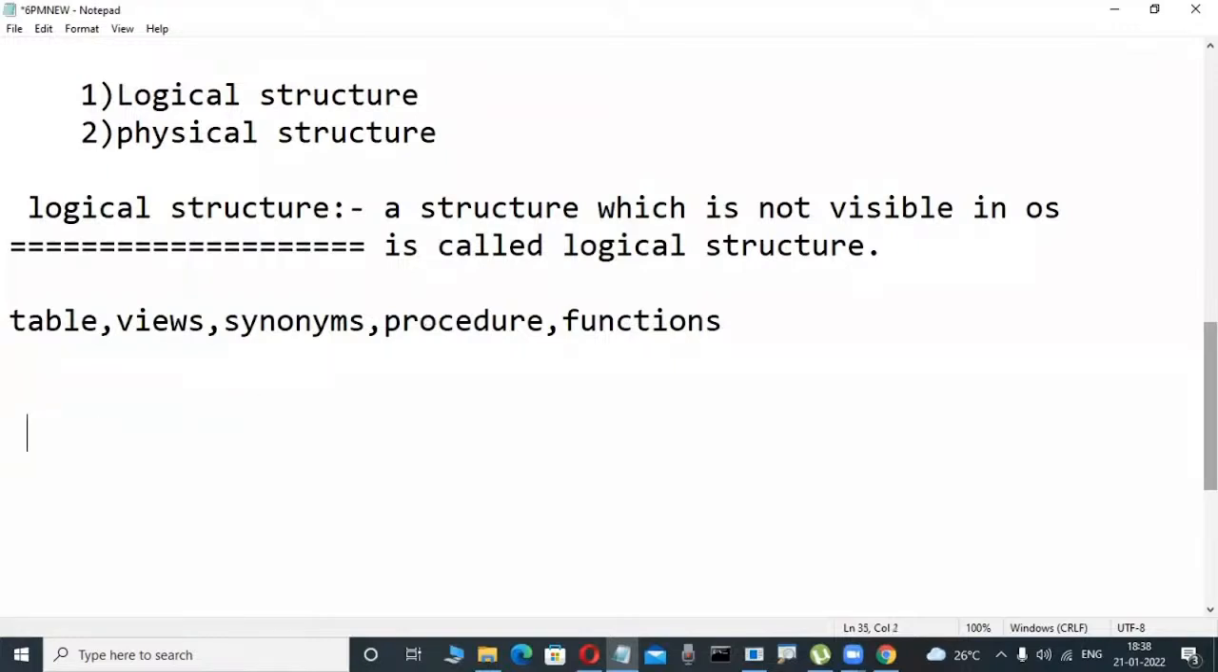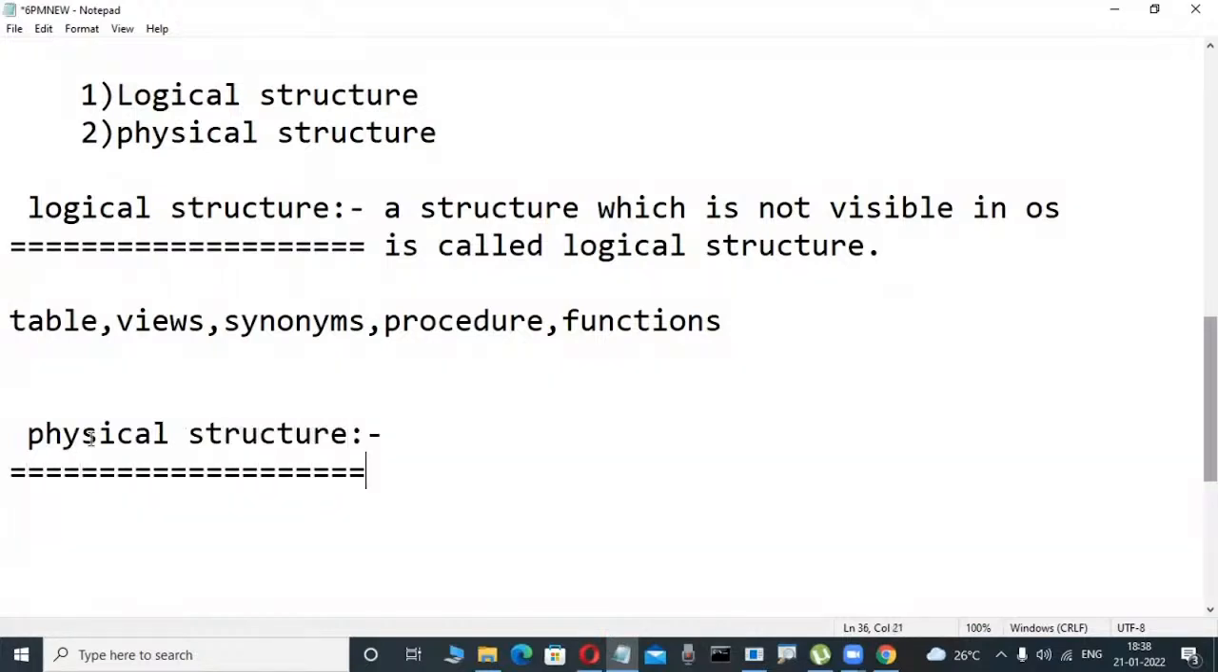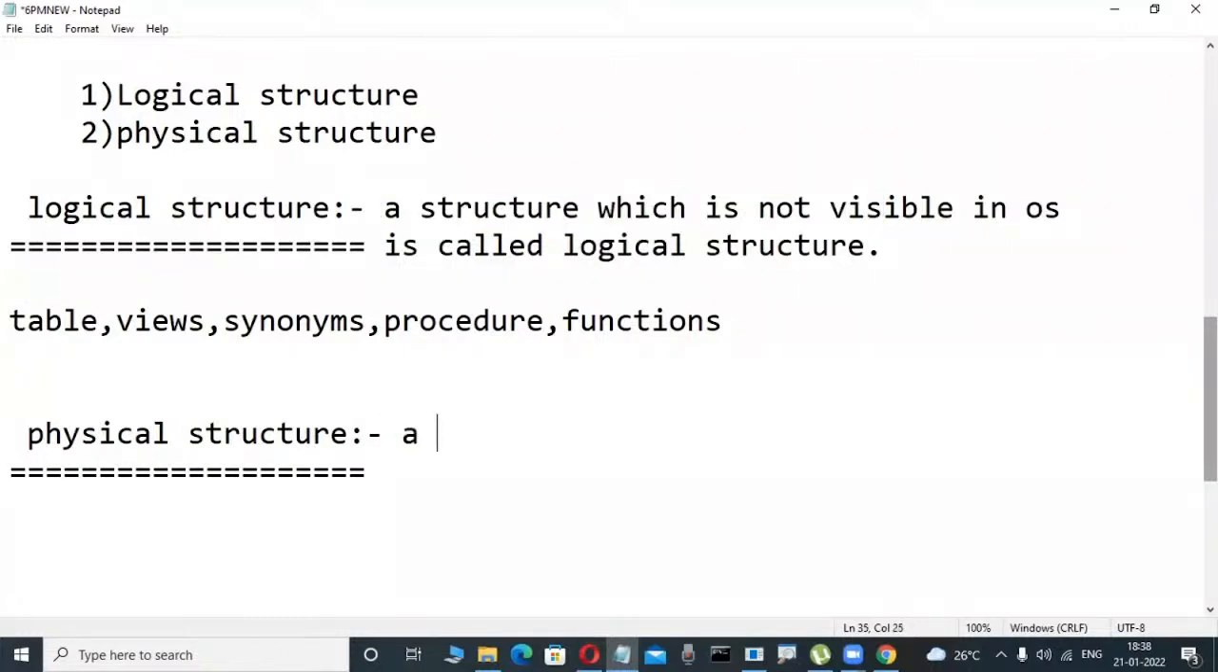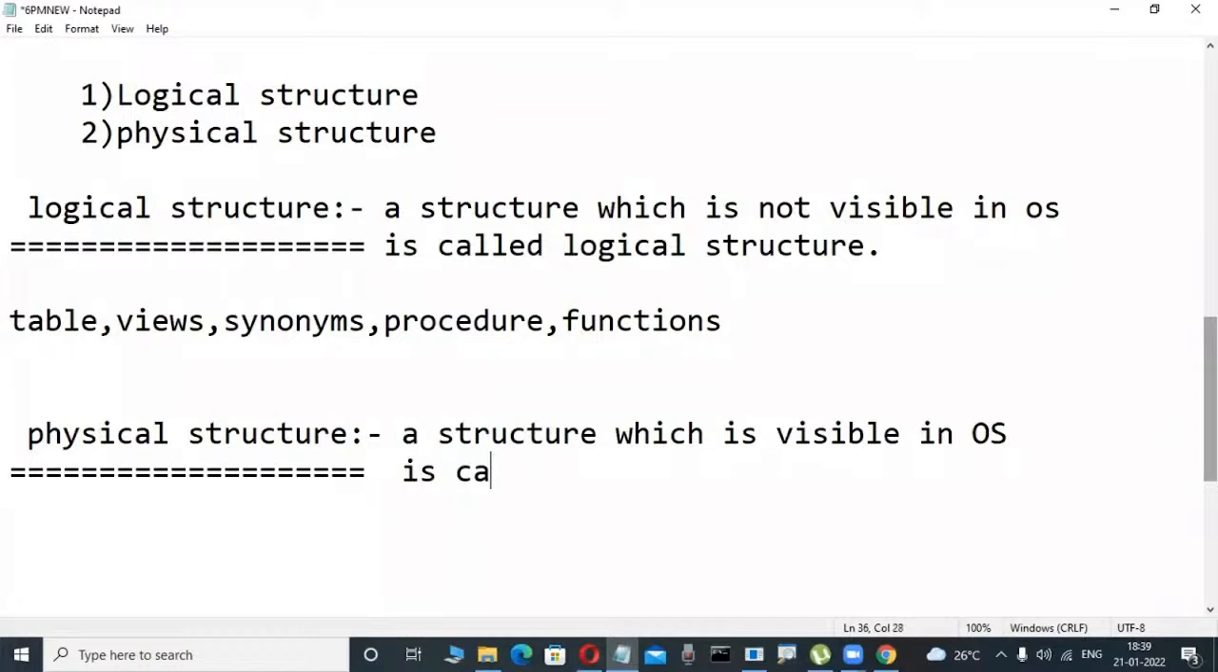Now observe it here. What is physical structure? Don't write it, just roughly observe it here. This is just for the idea. What does physical structure mean? It is the opposite: a structure which is visible in the operating system is called a physical structure.